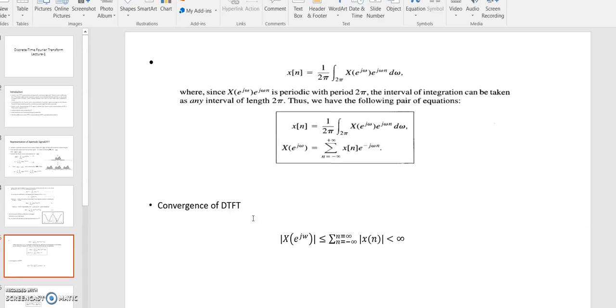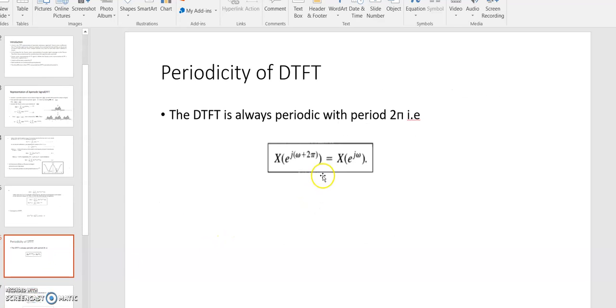But in case of continuous time Fourier transform, it was not periodic. And this property of periodicity of DTFT can be proved and is shown in this slide. That is here. This property shows that the discrete time Fourier transform is periodic in nature. We will explain this property later on when we discuss the various properties.